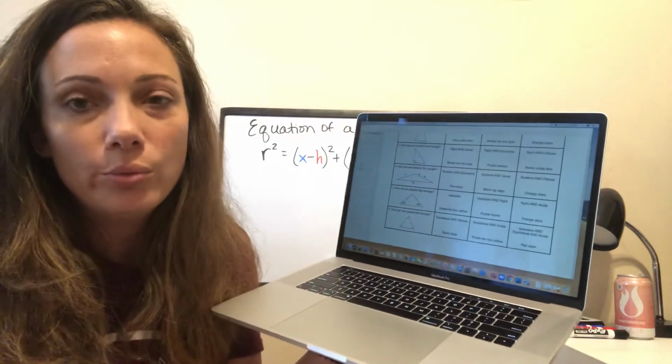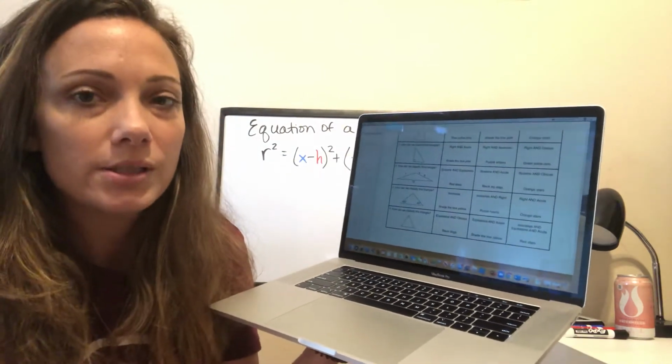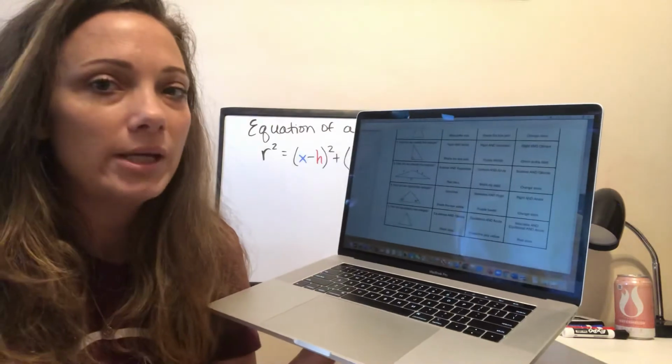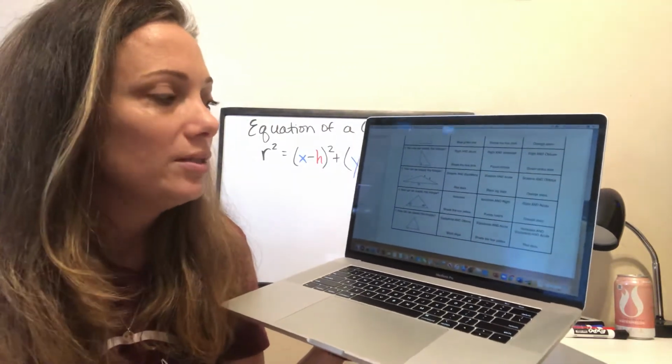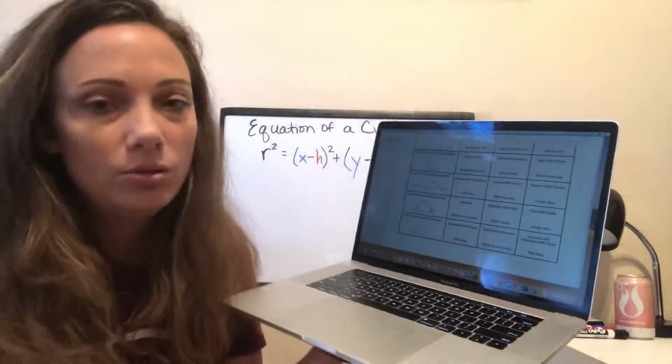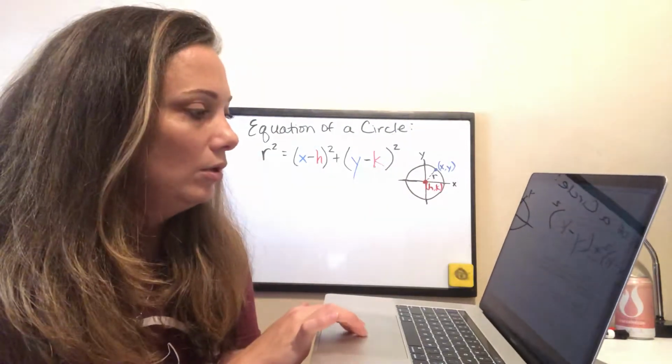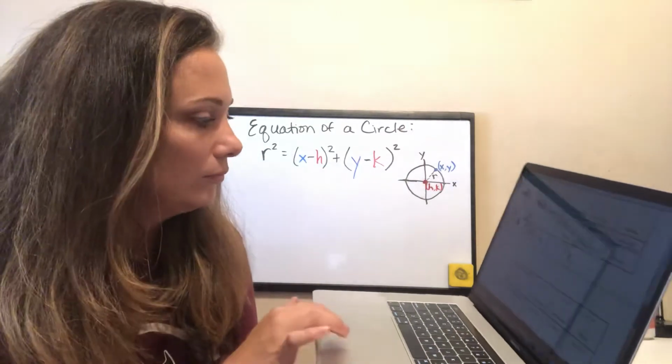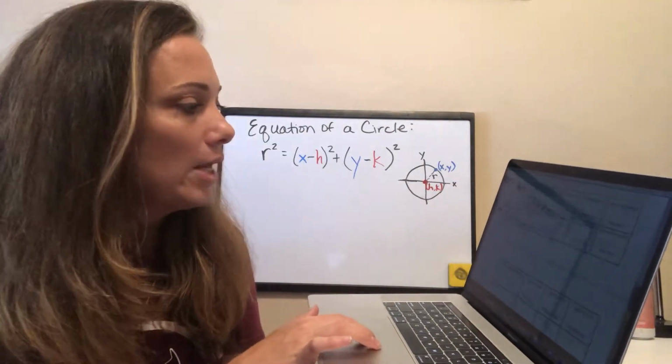Yes, it does. So it could be considered isosceles, but the best term to give it, the most accurate term to give it, is equilateral. So it is isosceles by definition, it is equilateral, and it is acute. It's also equiangular, right?